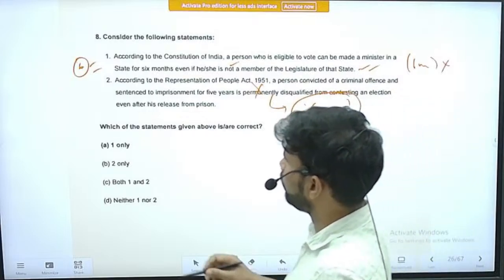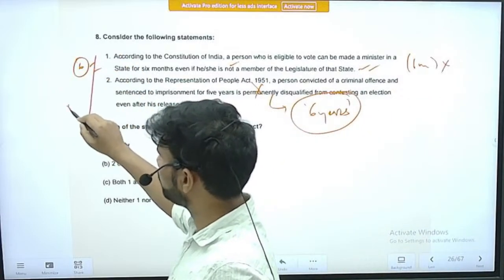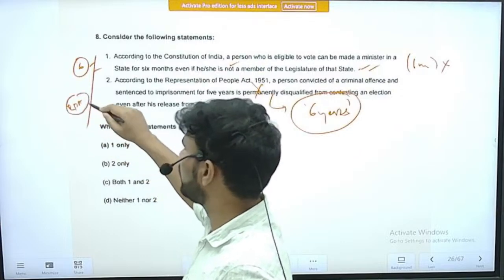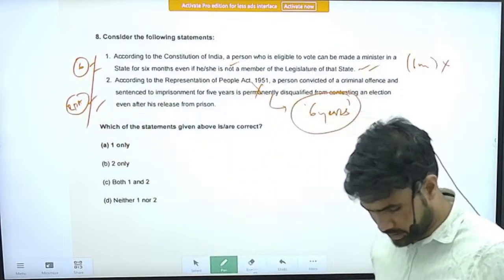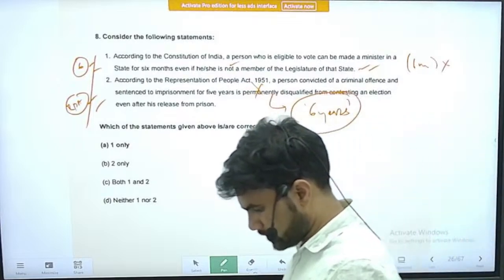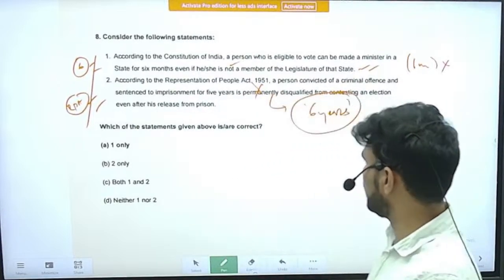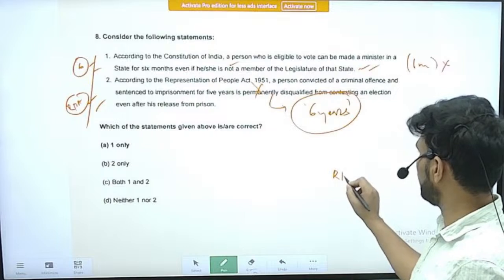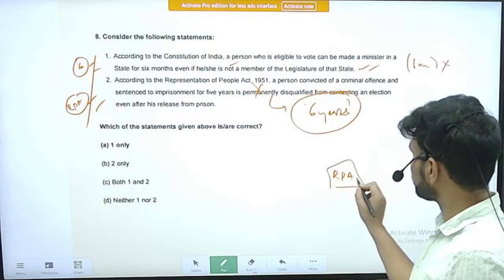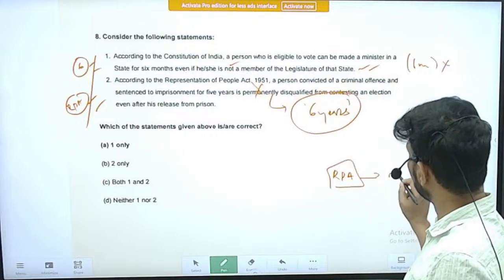So try to know in detail about the Representation of People's Act also. You can expect these kind of questions from that Act. Apart from that, the RPA, Representation of People's Act, is directly mentioned in the mains syllabus also.